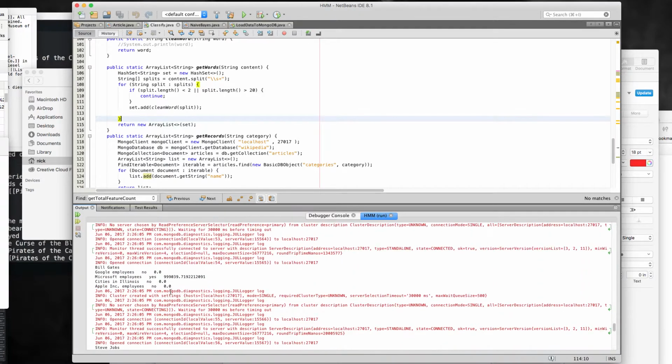The first line is Bill Gates, Microsoft employee. Yes. I have improved the algorithm by smoothing it.